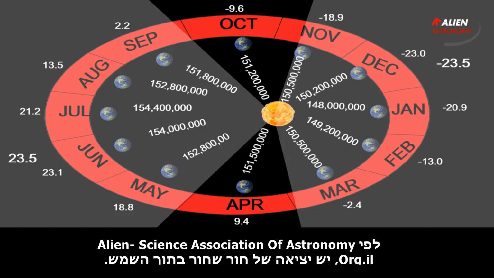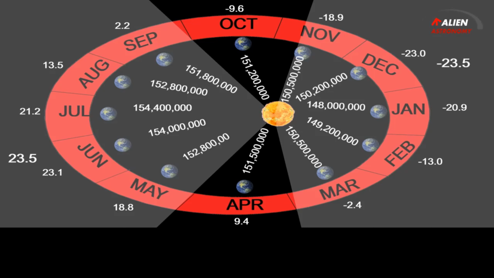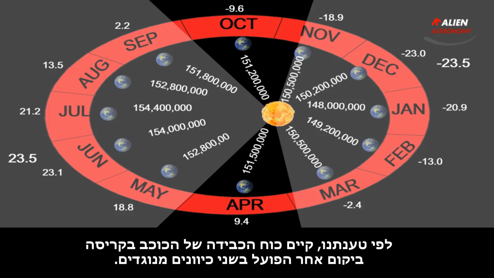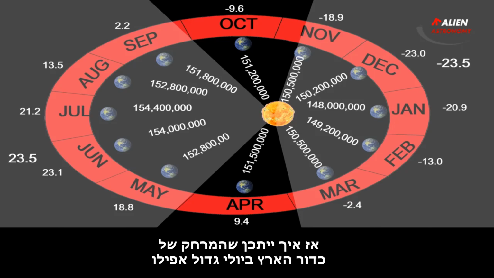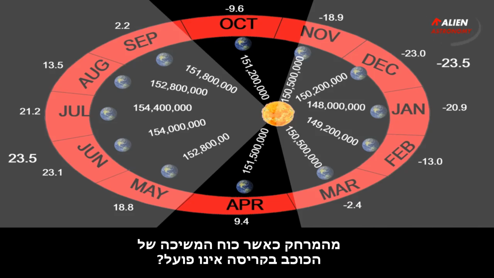According to the Alien Science Association of Astronomy, there is an exit of a black hole in the sun. According to our claim, there is the gravitational force of the star in a collapse in another universe which operates in two opposite directions. So, how is it possible that the Earth's distance in July is even bigger than the distance when the gravity of the star in collapse does not work?